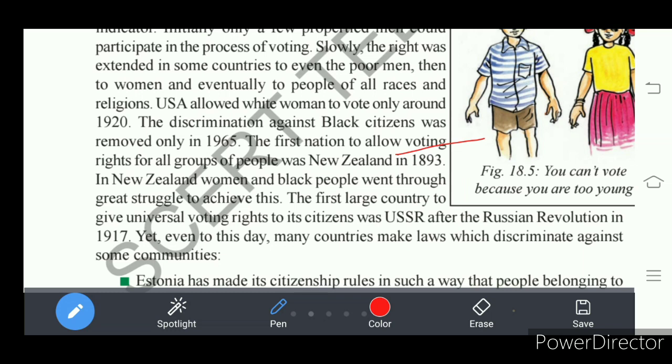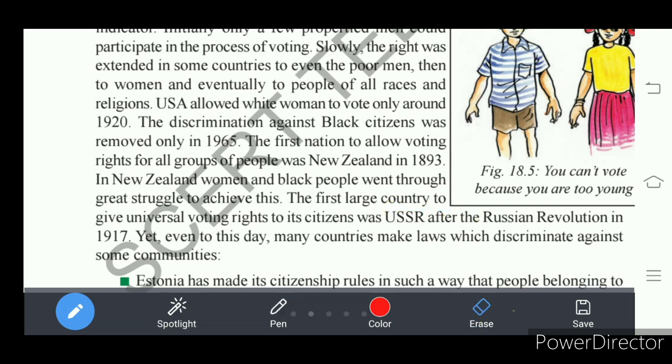And the first country which gave the right to vote to all its citizens after a revolution was the USSR, after the Russian Revolution which occurred in 1917.